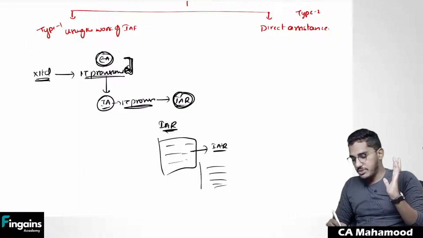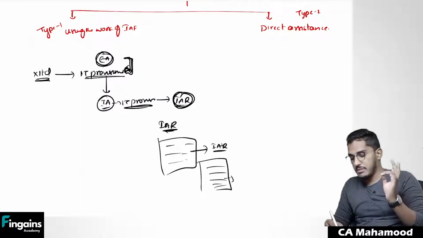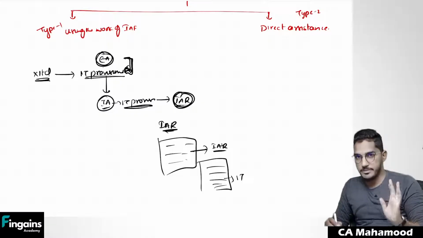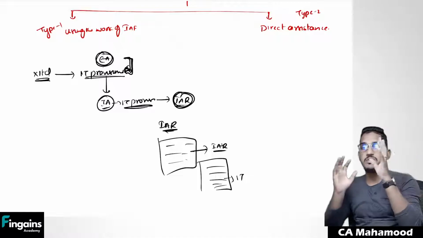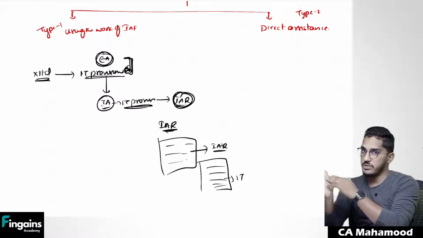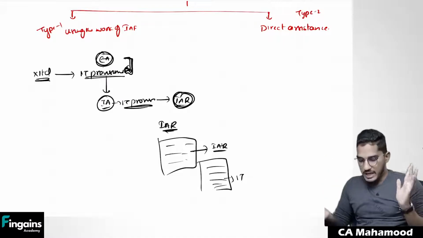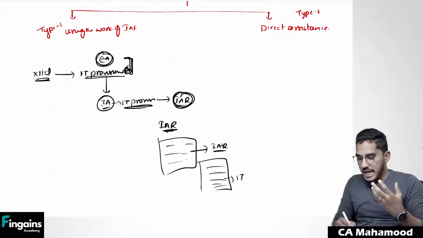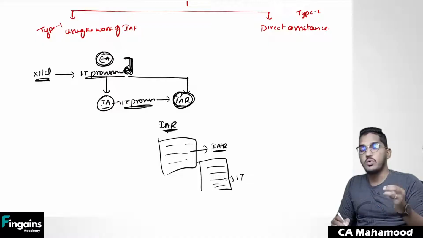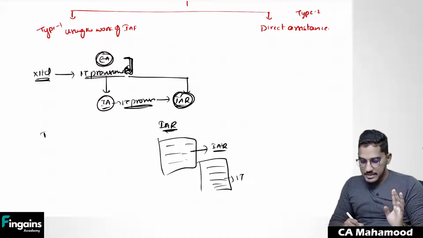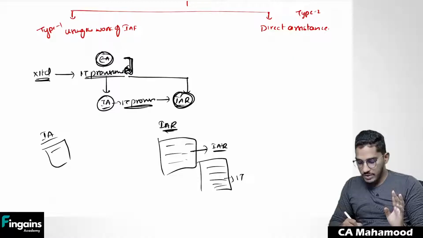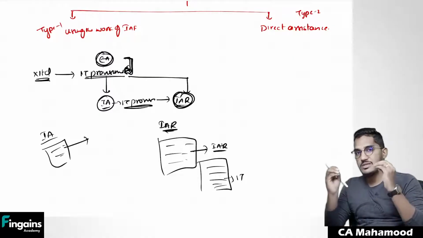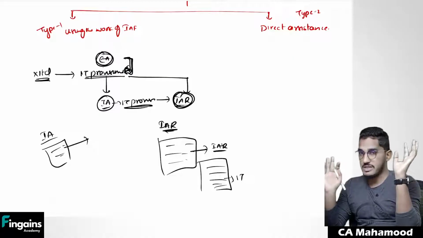By reading that page, my conclusion is that internal auditors are telling income tax provisions are appropriately calculated. They have told the income tax provision has been correctly calculated as per the provisions of the Income Tax Act. So what I thought is, okay, I will do one thing. Since I don't have time to perform audit procedures by myself, I will rely on whatever internal auditors have told in their report. Since they have told that there is nothing wrong regarding income tax provision, I will also come to the same conclusion.